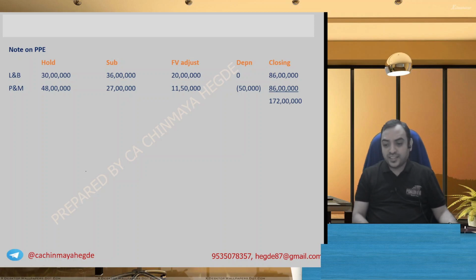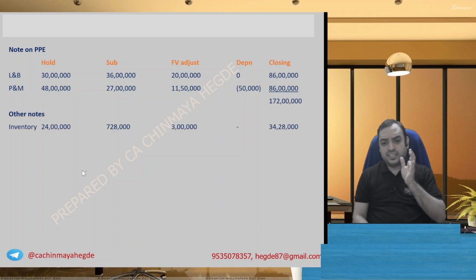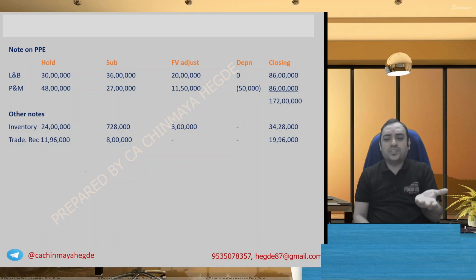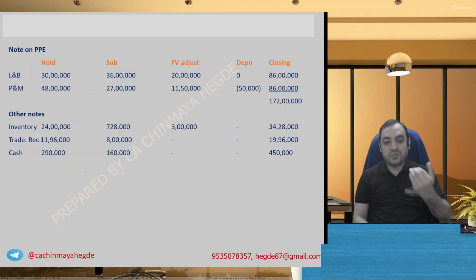Okay. Now coming to other notes, inventory, holding company, subsidiary company, fair value adjustment, and then the closing balance. No depreciation will come in inventory. Receivable, there is no adjustment, but anyway we are doing all the things. Why not complete everything in one statement? So you can easily pick this number and put it in the balance sheet directly. Trade receivable from holding, from subsidiary, no adjustments, simply the total. Cash, holding company, subsidiary company, no adjustment, simply the total.